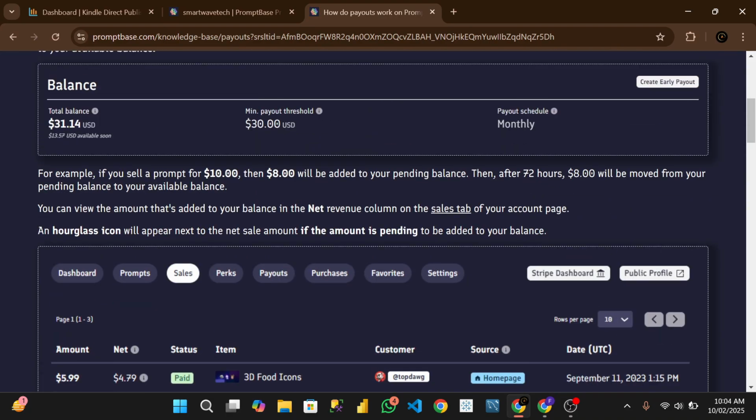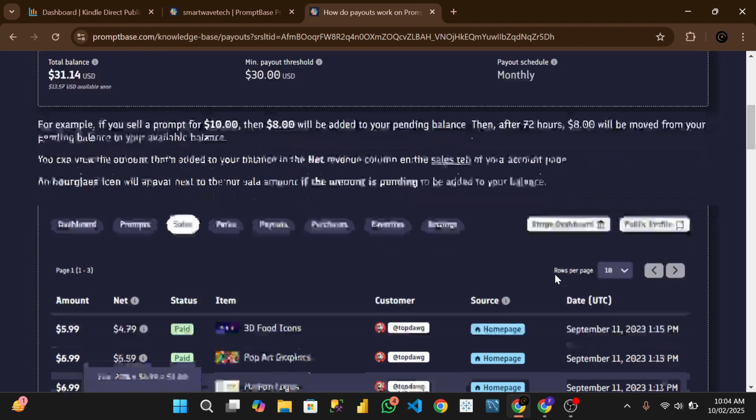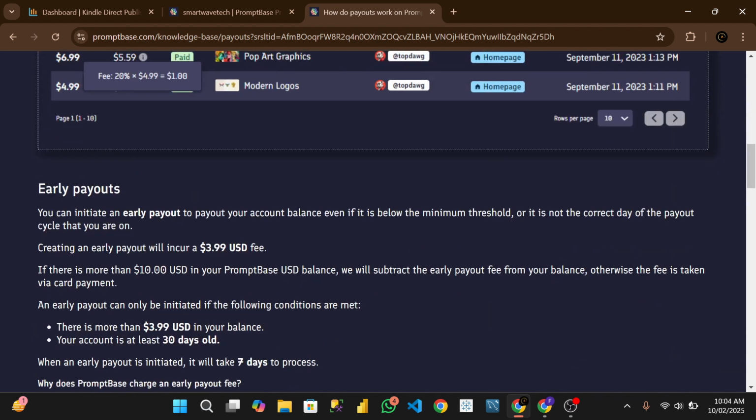Now this is their payments dashboard. One of the things they use for payment is Stripe. If you don't have a Stripe account, you can actually get one. They also offer early payment. You can initiate an early payment to pay out your account balance, even if it's below the minimum threshold or it's not the correct day of the payment cycle that you are on.